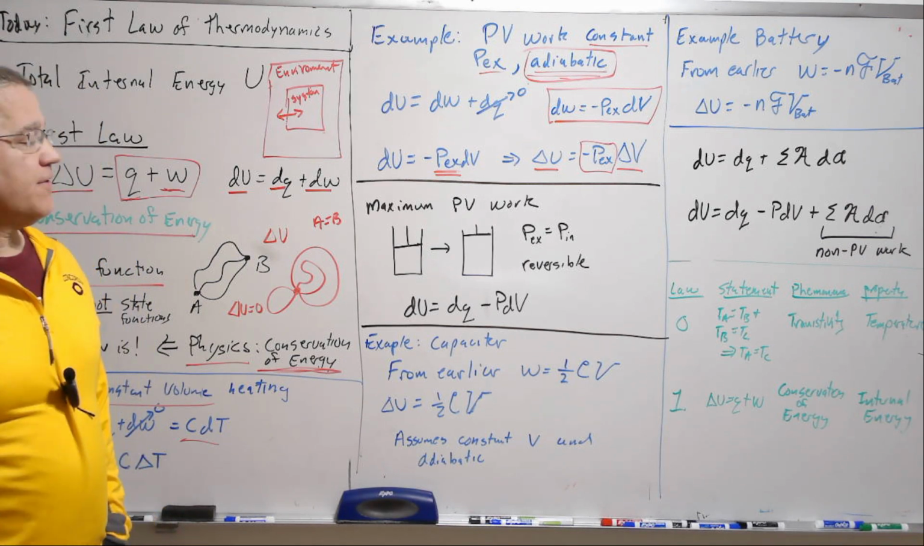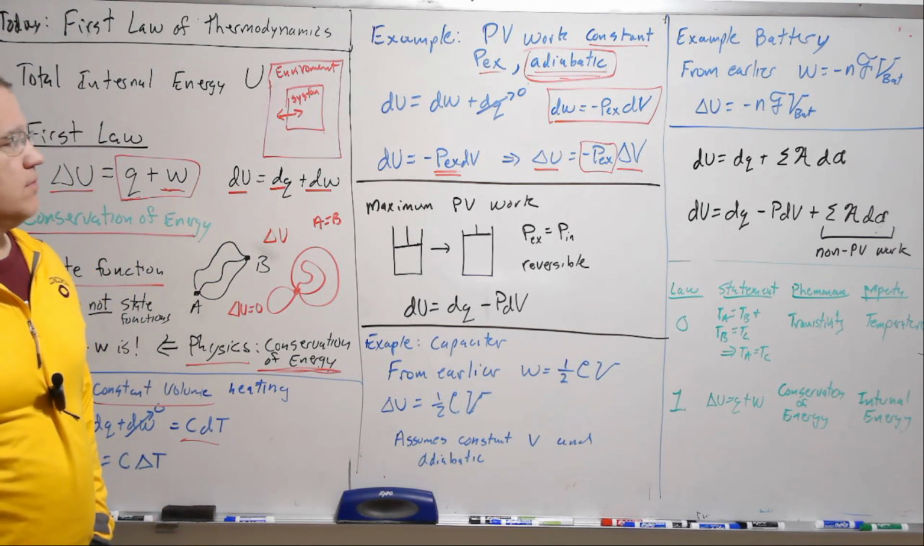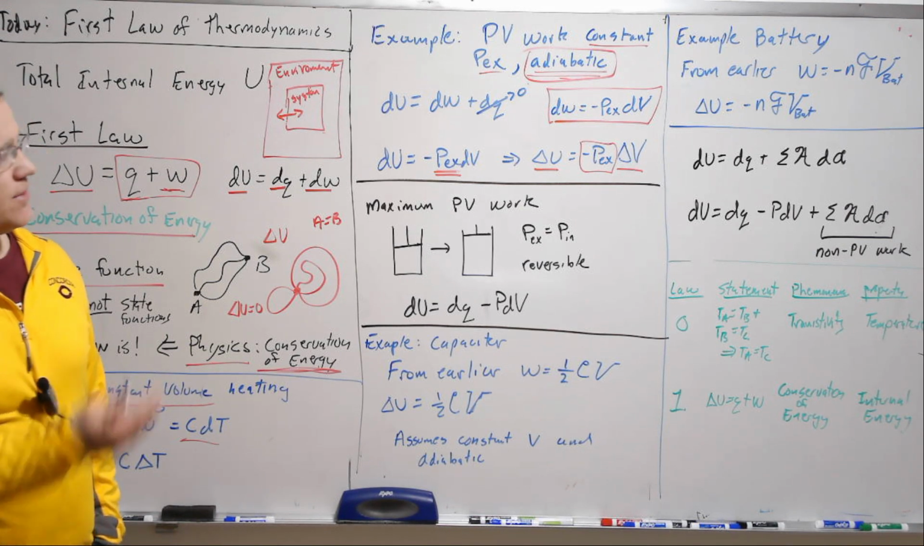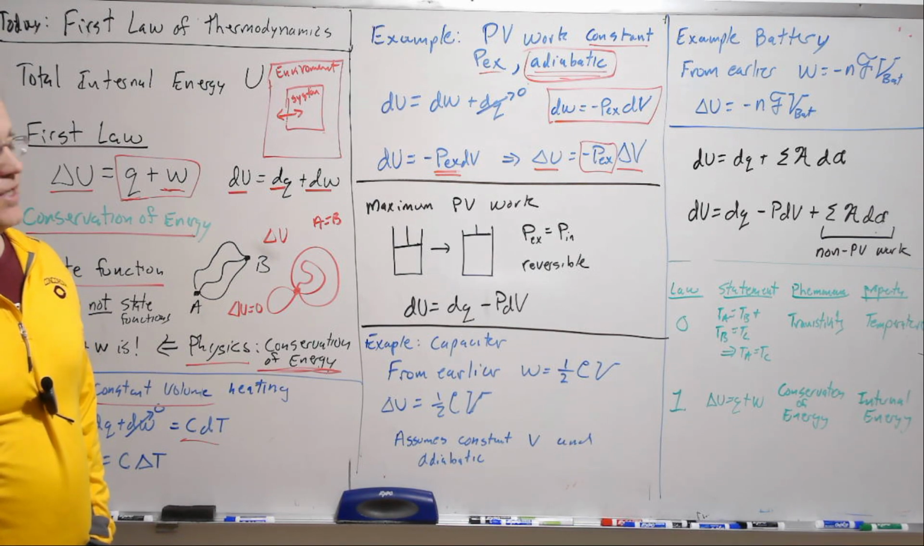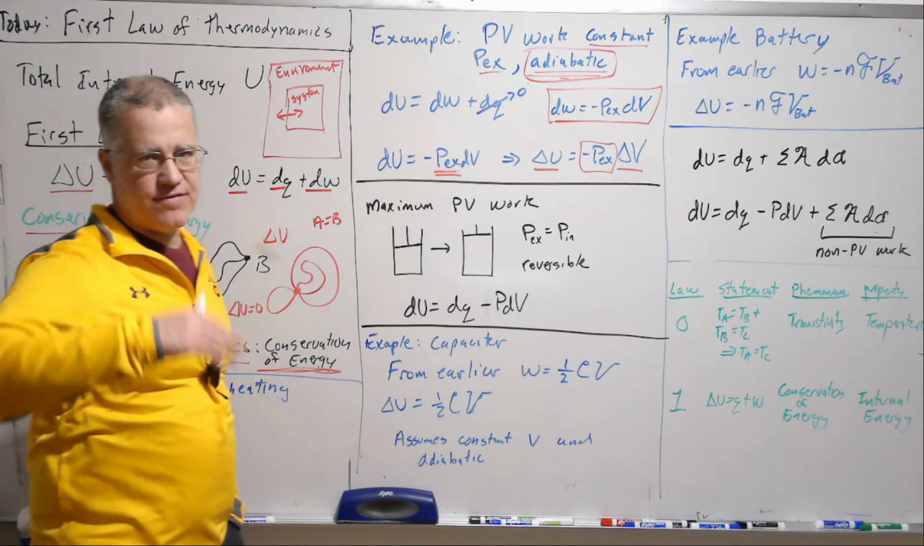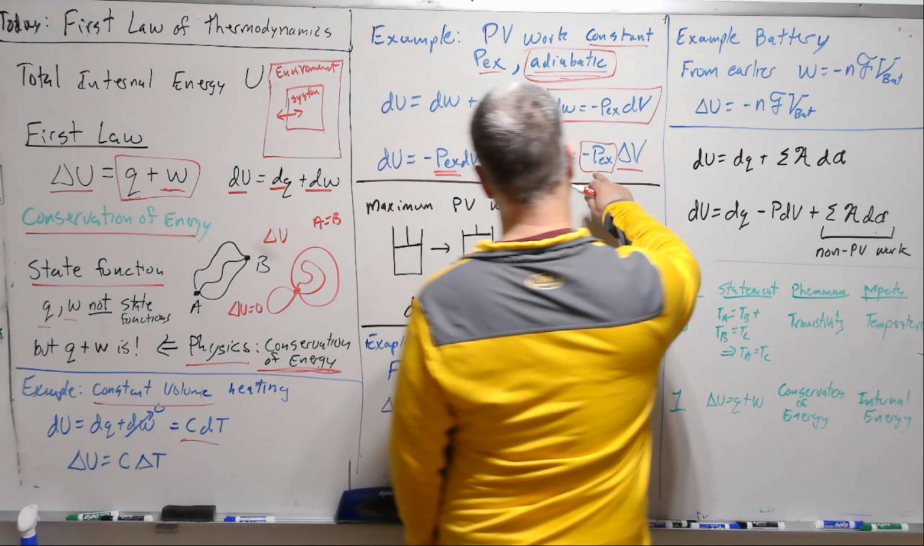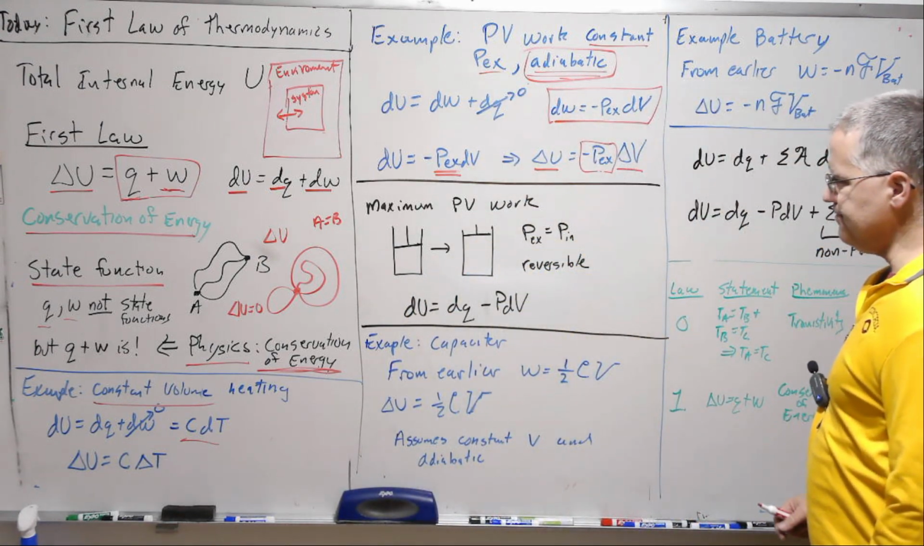Note a special case if we are expanding into a vacuum. Then there's no work done. It's adiabatic as prescribed in this case, and then delta U is 0. So that would be a special case of expanding into a vacuum, where the external pressure is 0.